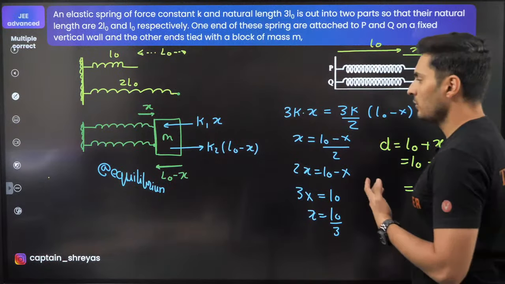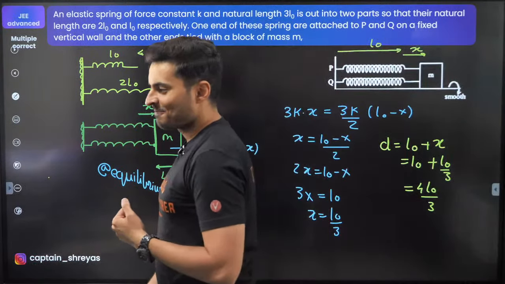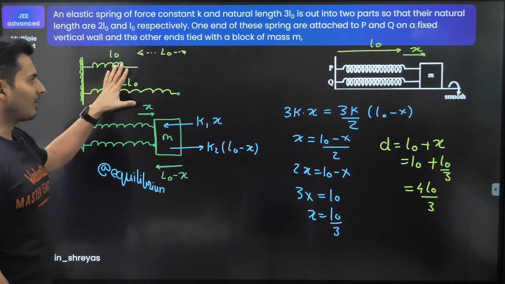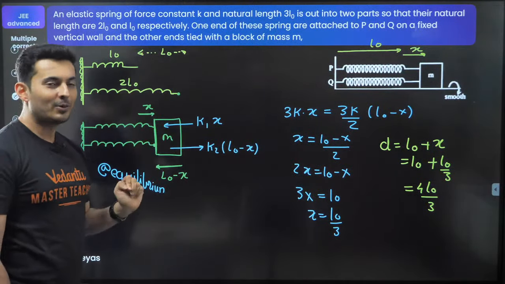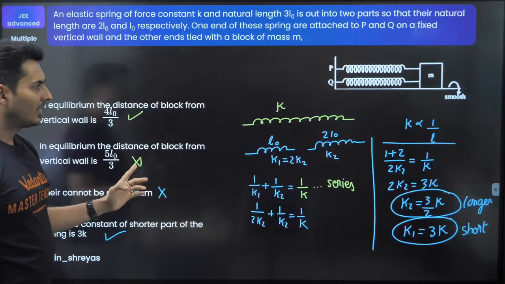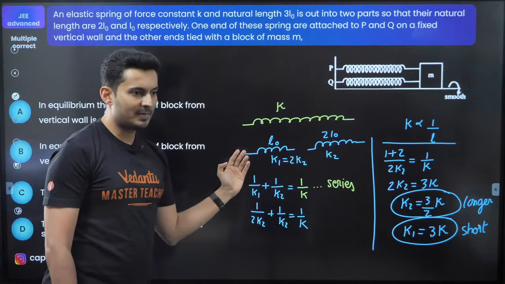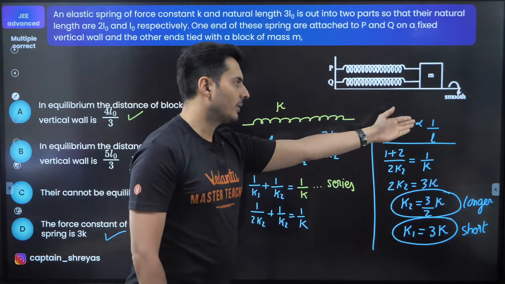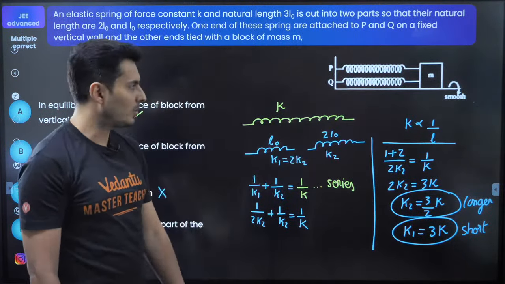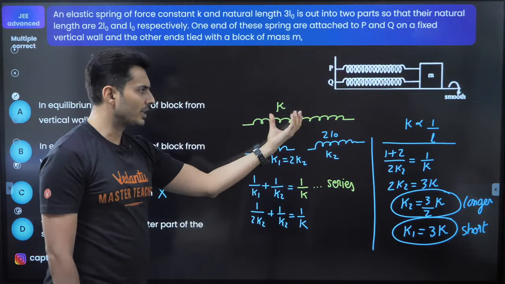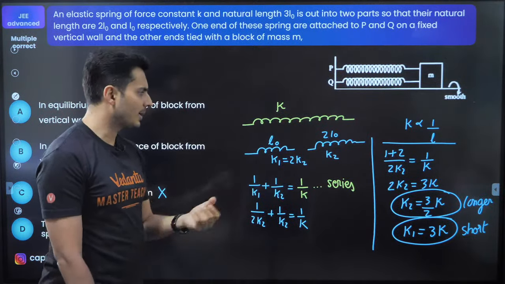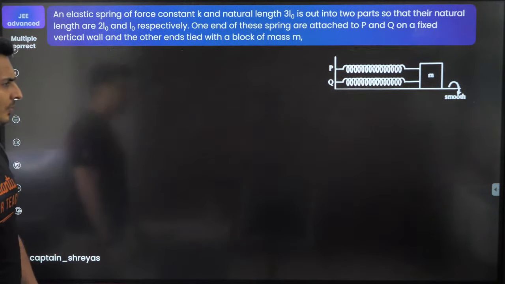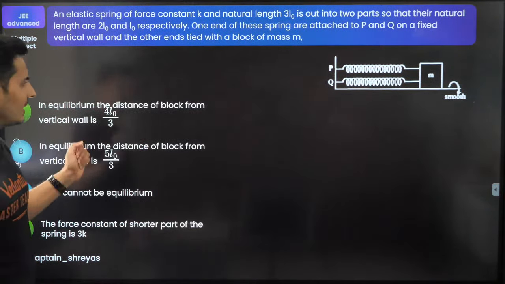Beautiful, beautiful question. I'm loving it. The concept of how it can be in equilibrium was the crazy part. Also, dividing the springs, cutting the springs was the other concept, and you learned that spring constant is inversely proportional to the length. You can join these two springs together so that you get back the original spring and the original spring constants. Great. So that is the answer.